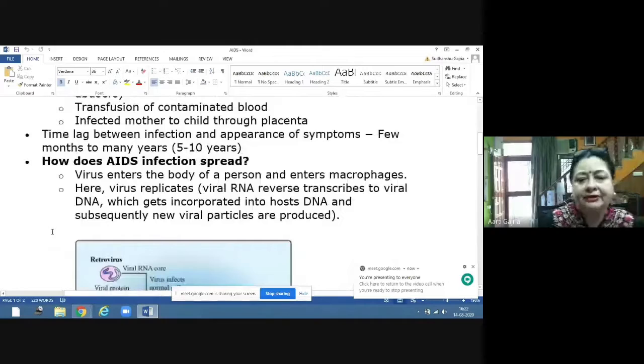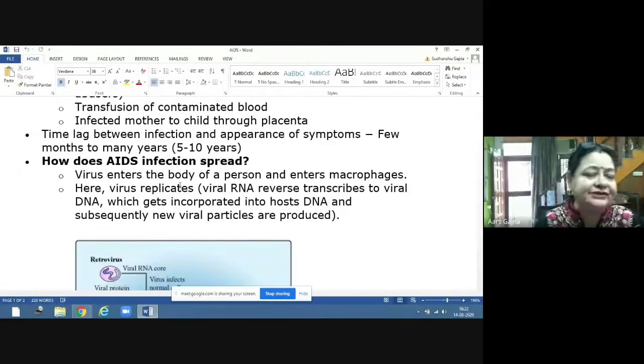The time lag between infection and appearance of symptoms can be a few months to many years, and this is called the window period. The person is infected, but the person is not showing any symptoms. Slowly, the immunity deteriorates, and one stage comes when the person can die because of a simple cold, because there is no immunity left in the person's body. So this period between the infection and the appearance of symptoms can be many years at a stretch, and this period is called the window period.